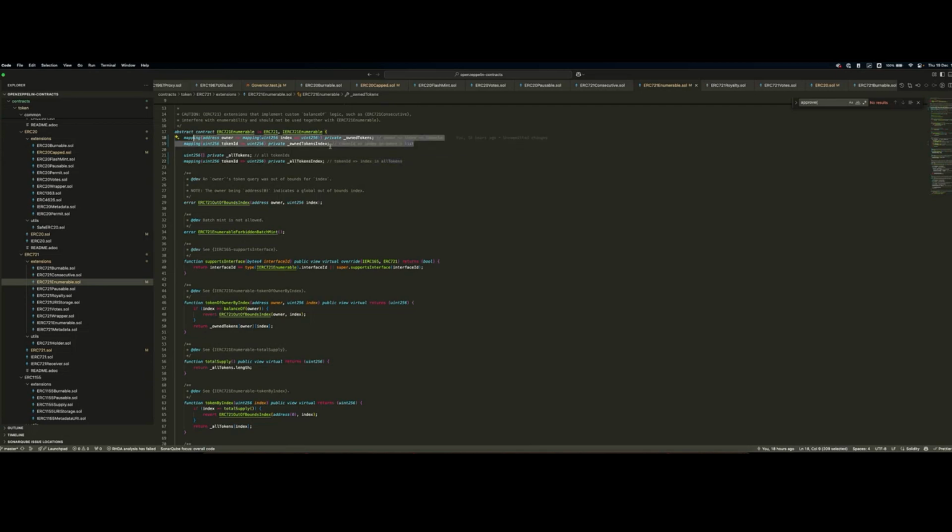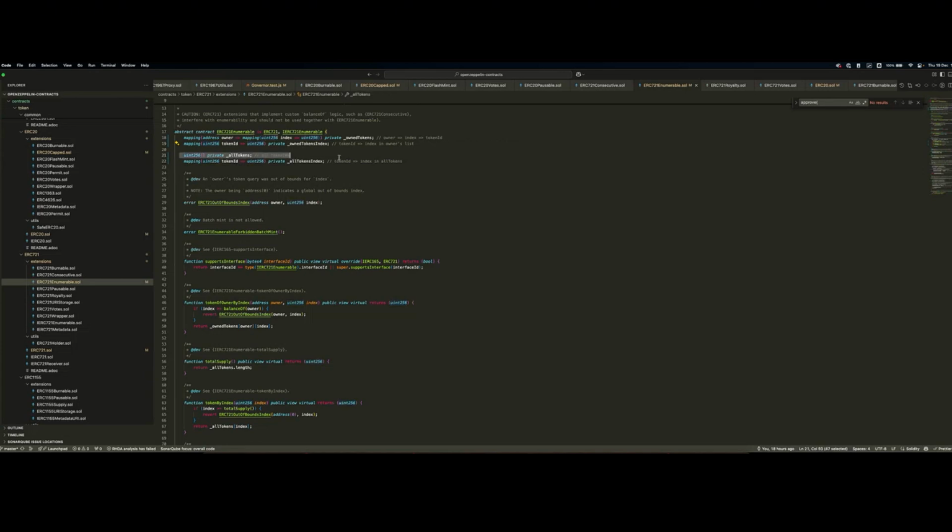In the owner's list, we're basically tracking an owner to an index, basically, in this tokens index, and it returns the token ID the owner owns for that index. Vice versa, token ID to this uint256 returns the index within the owner's list.